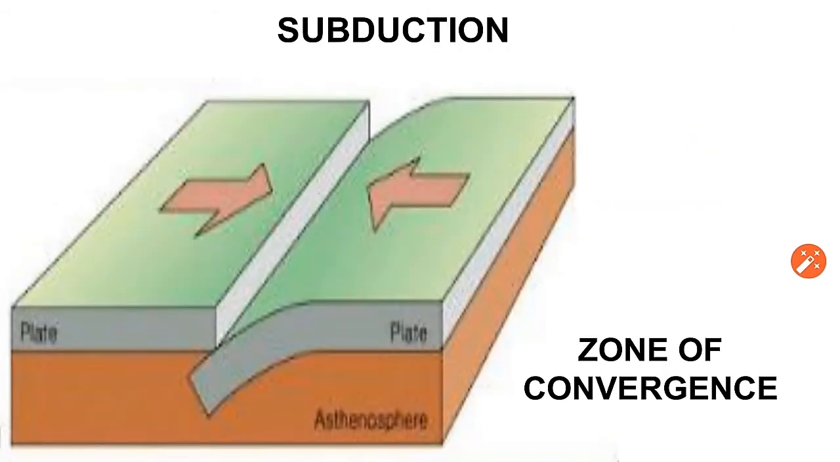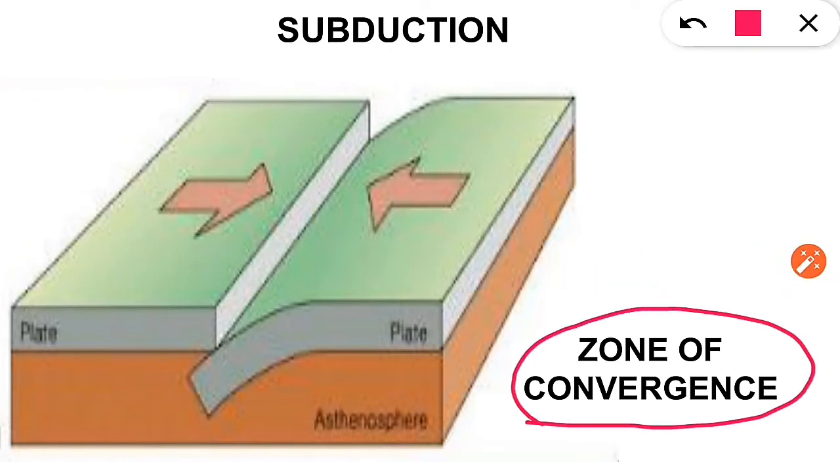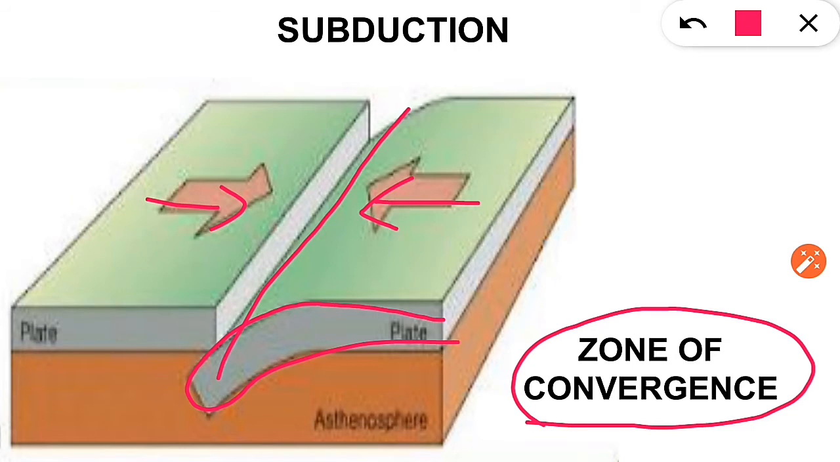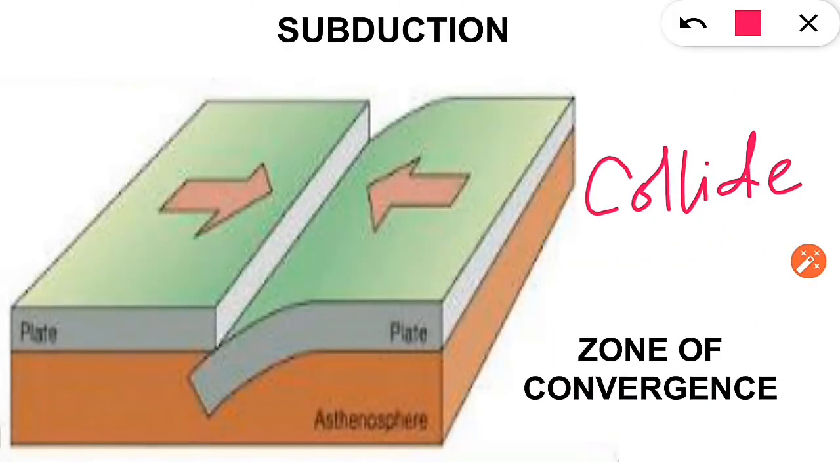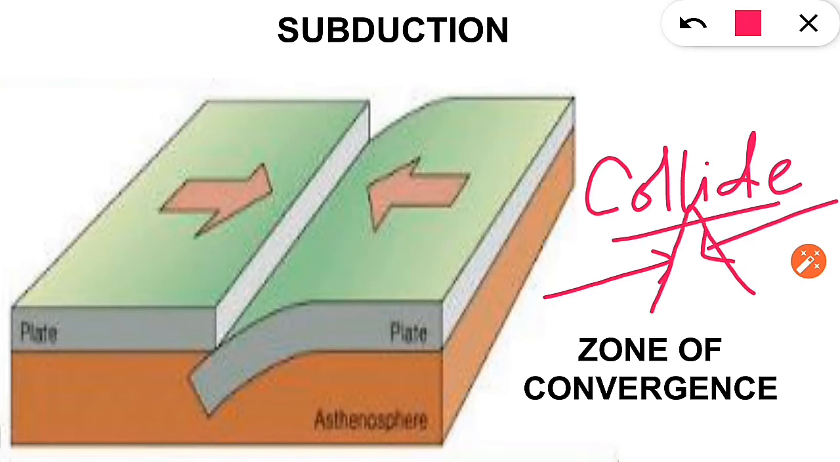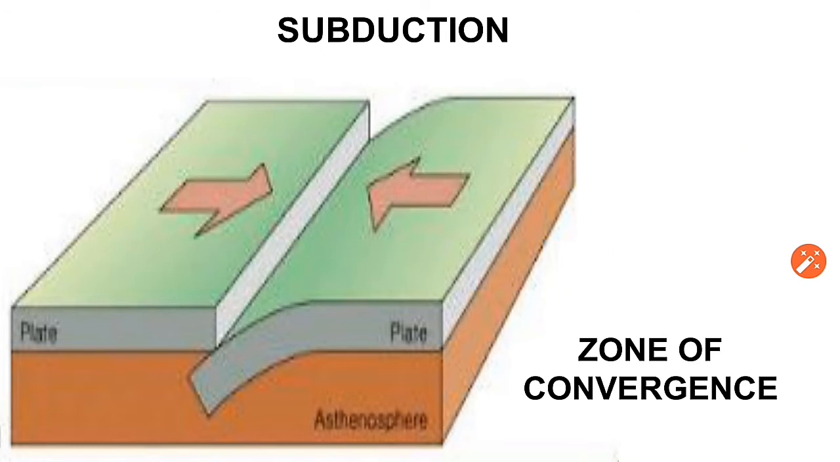The second plate boundary is the zone of convergence, or the convergent boundary. Here, the plates have the tendency to come towards each other. When they do so, one plate dives under the other. The point where the sinking of the plate takes place is called the subduction zone. In some cases, when the two plates come towards each other, they collide. When they collide, the formation of mountains like the Himalayas takes place.